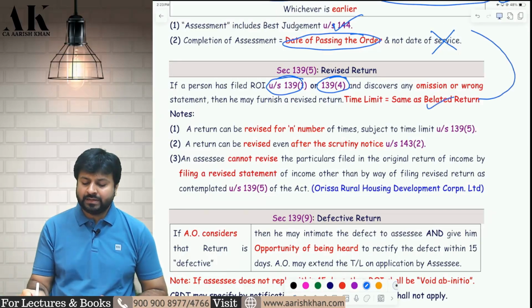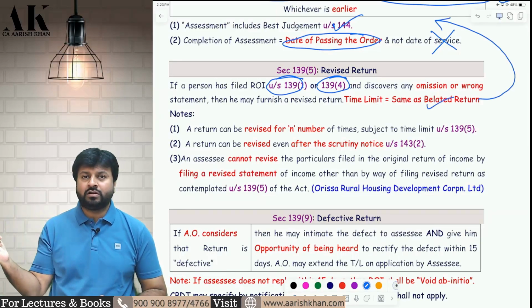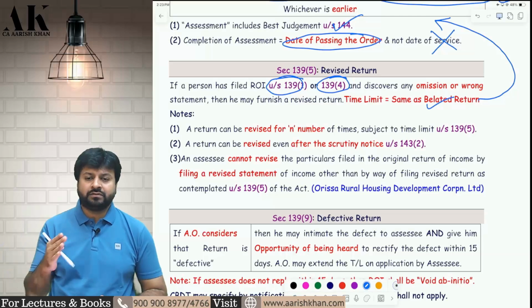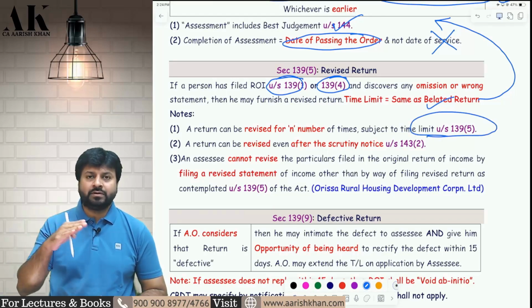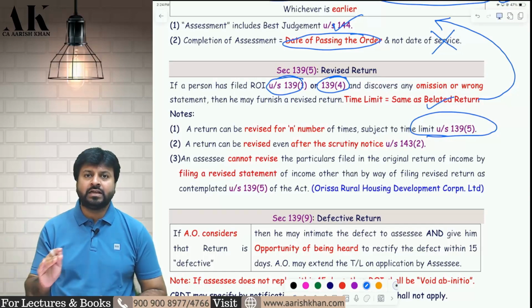The time limit is the same as the belated return, that is by 31st of December or before completion of assessment, whichever is earlier. So how many times can I revise the return? You can revise the return n number of times, subject to the time limit, that is 31st December or before completion of assessment, whichever is earlier. There is no restriction on the number of times the return can be revised. You can revise n number of times.